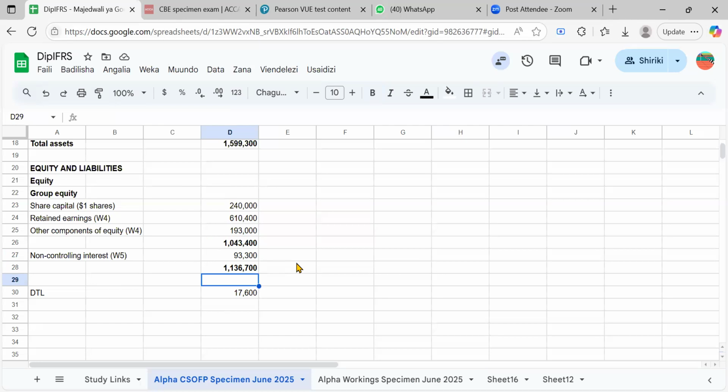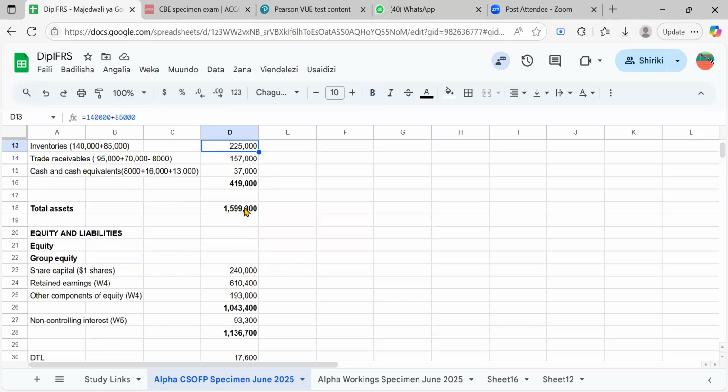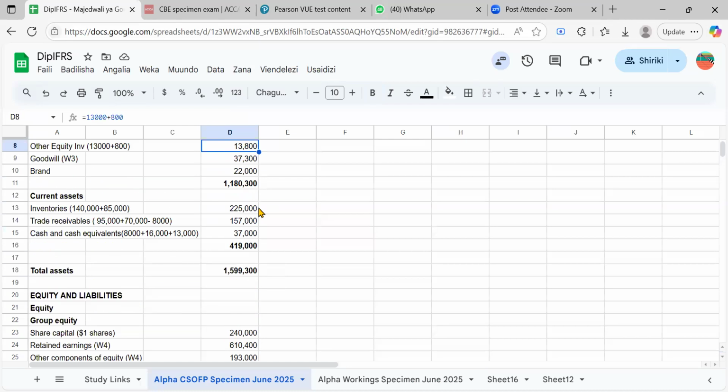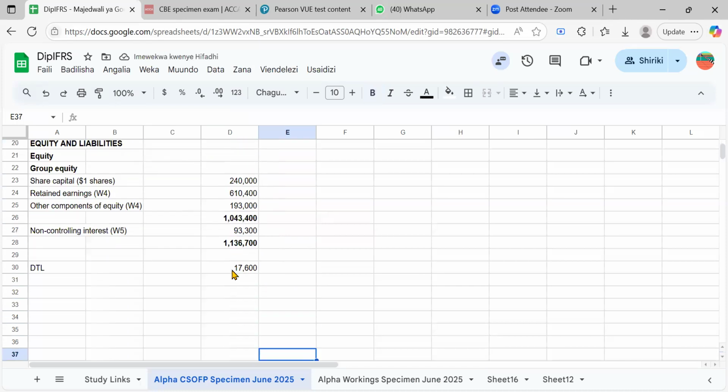After having the total equity, now we need the total assets. Let's put the total assets on the right here like we usually do. Just say the non-current, then current, we just need to get it there. And let's go down here. We have the equity already. I think we just have to finish up.